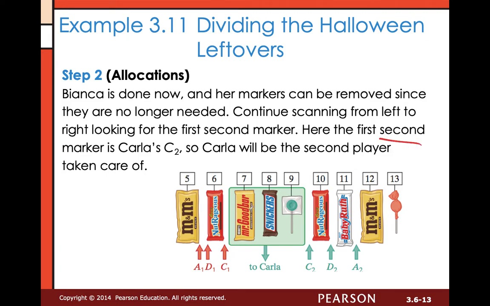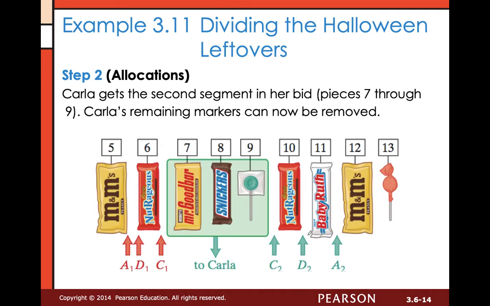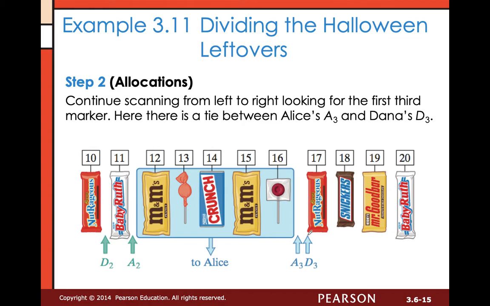So when we're looking for our first second marker, we're looking at where the 2s are. And so you've got C2, D2, A2. C2 comes first. That means that from C1 to C2, this segment would be acceptable to Carla. So she's going to be the second player that's taken care of. Okay, once we've done that, we can remove those pieces of candy for Carla and keep going.